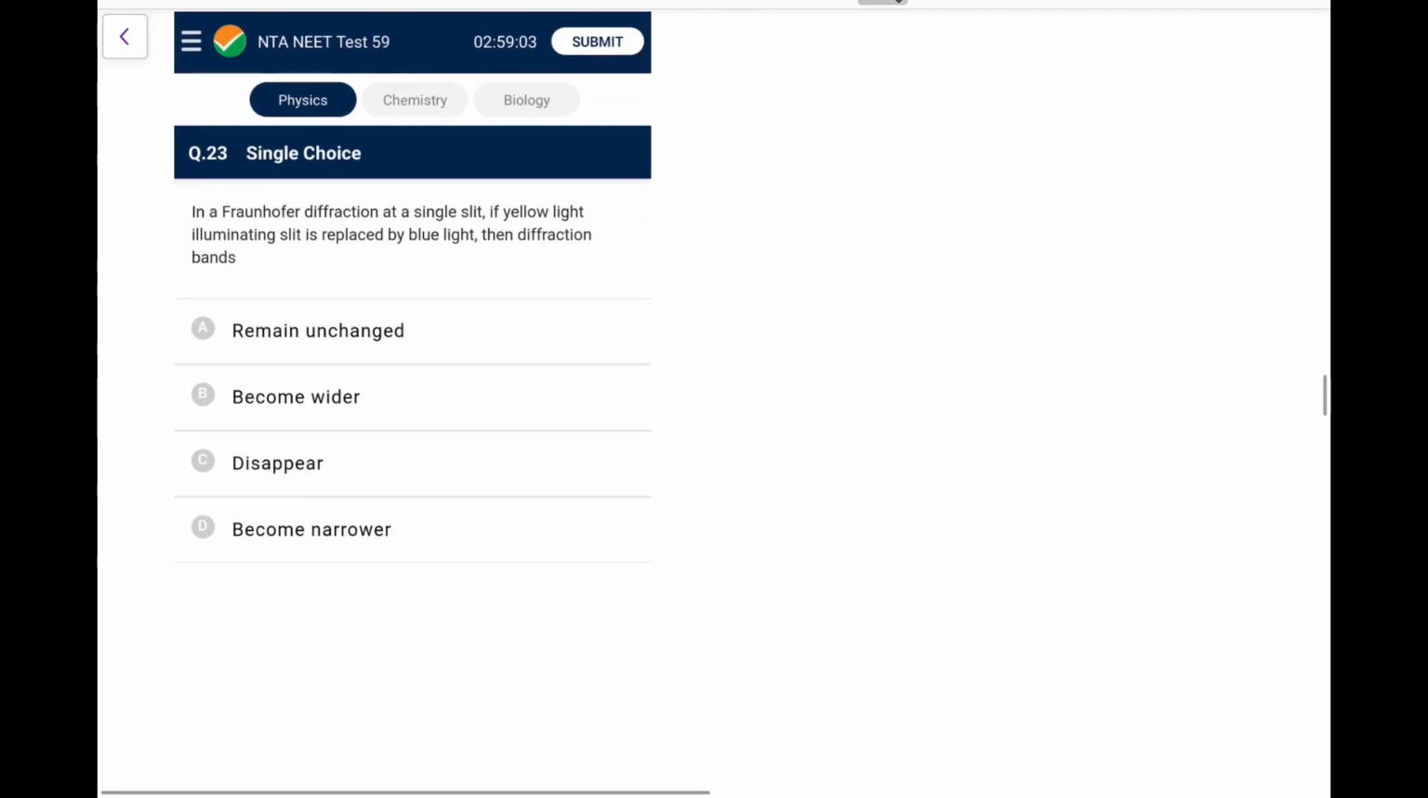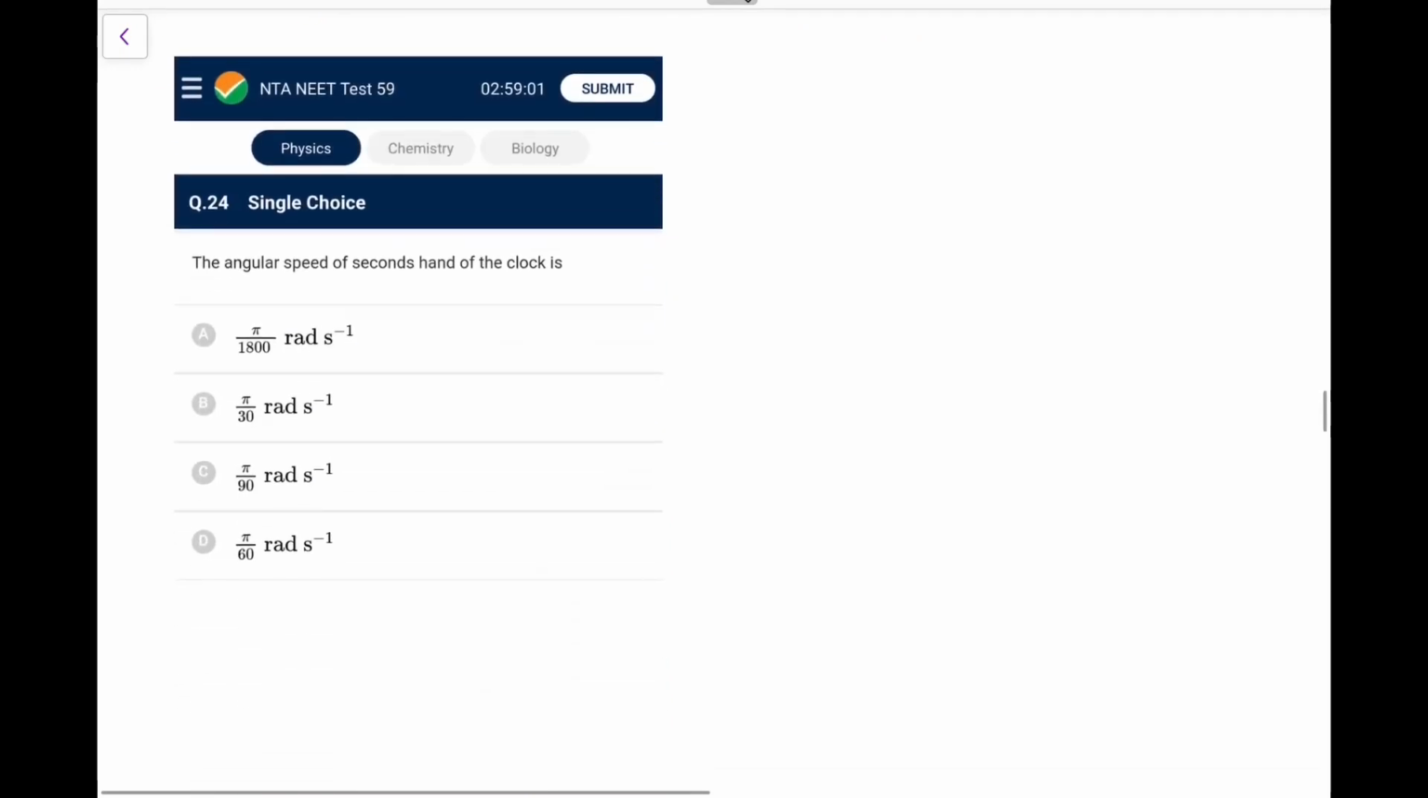In a Fraunhofer diffraction at a single slit, if yellow light is replaced by blue light, then diffraction bands. Okay, so whatever be the fringe widths, they are all proportional to lambda. So you have decreased the lambda, so definitely they will become narrower. That is for sure. The same thing will happen even in your YDSE. Next. The angular speed of a second hand of the clock is, again, an interesting question. You must have done omega is angle covered, it is 2 pi radian upon 60 seconds. It is one rotation in 60 seconds, that is 2 pi by 60, that is pi by 30 radian per second. So it's not a tough one for you. Pi by 30, option B.